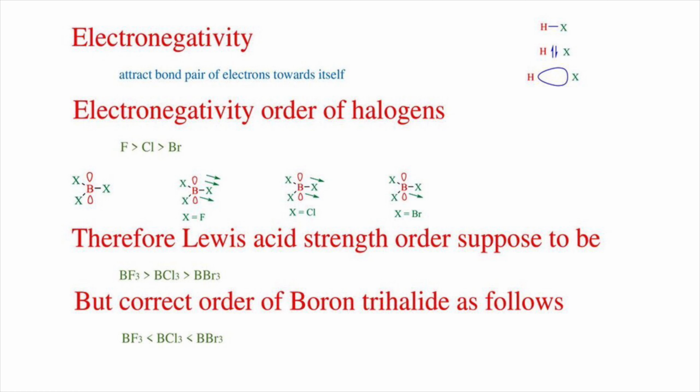But this is not correct. The correct order of boron trihalides is that BF3 is the weakest Lewis acid and BI3 is the strongest Lewis acid.